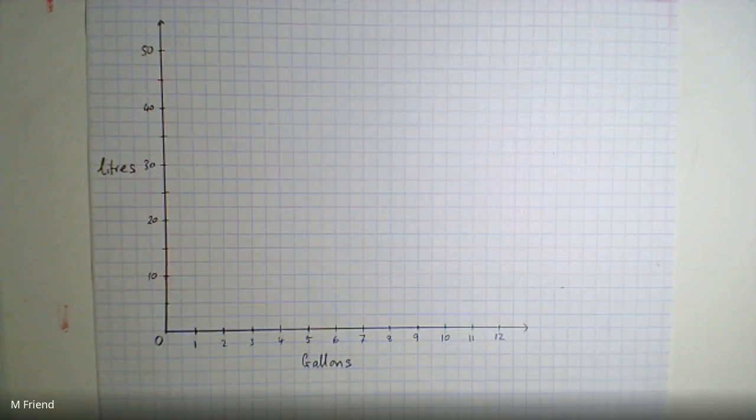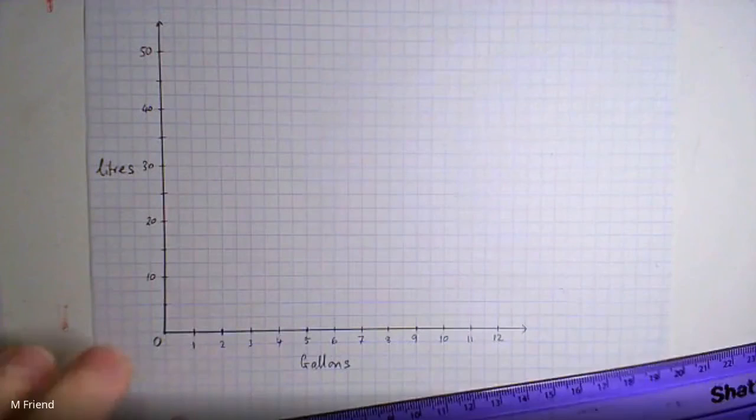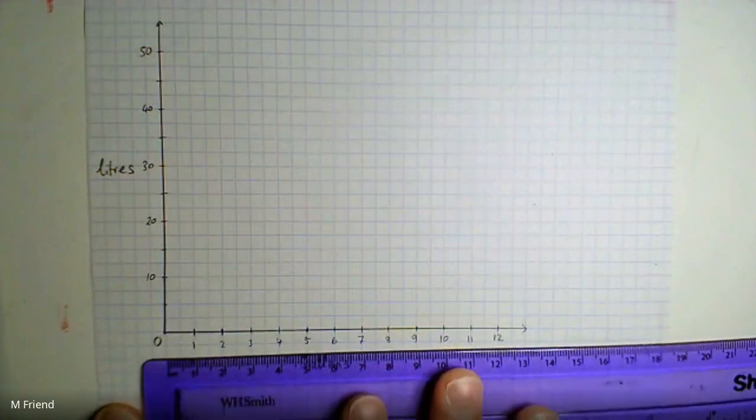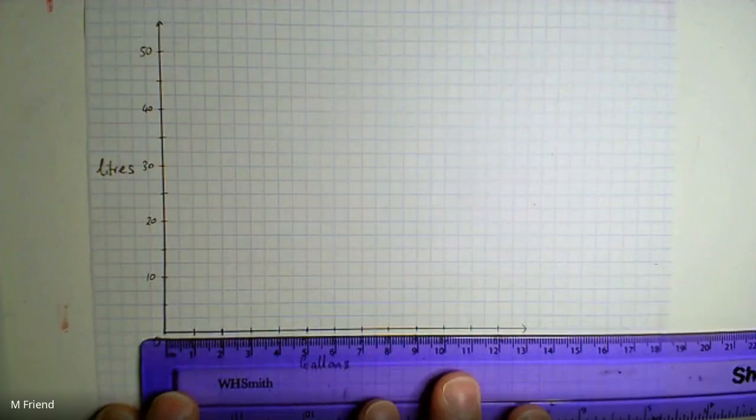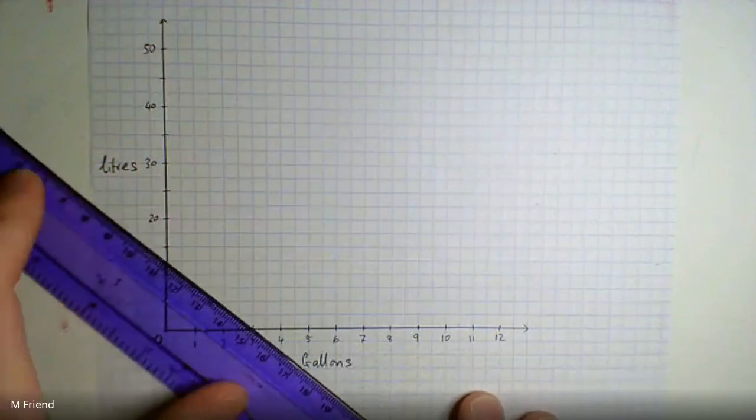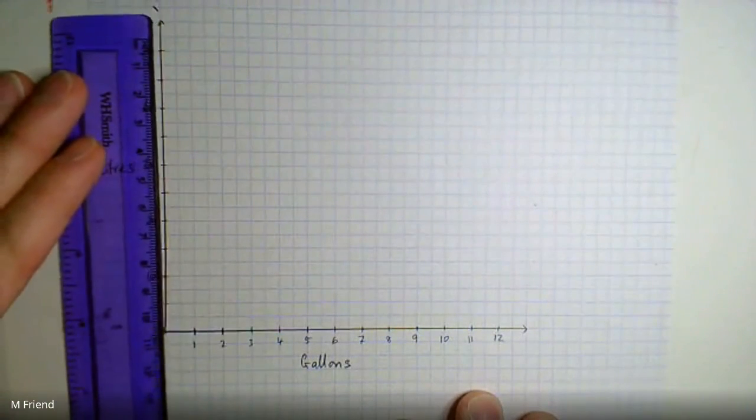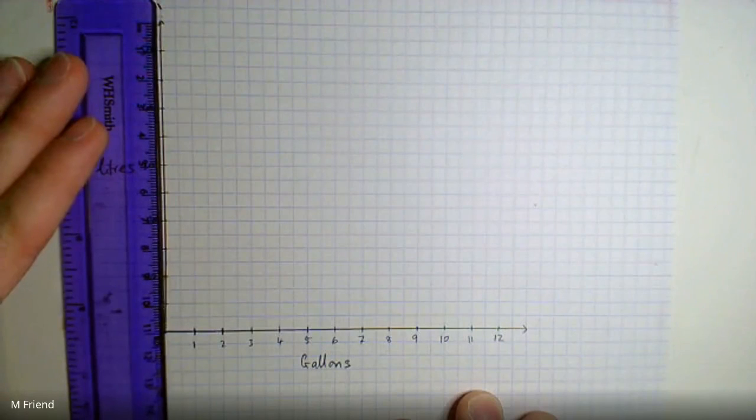I'm hopeful that you can now see this handwritten graph. And I want you to notice that I've done exactly what I said at the end of that video. I've measured carefully 13 centimetres along the side. I've measured carefully 11 centimetres up this side. Okay, can you see that?